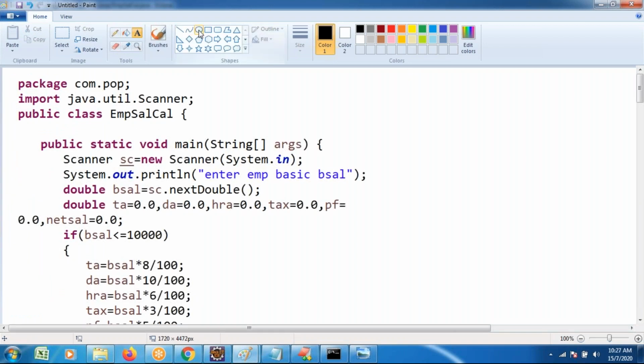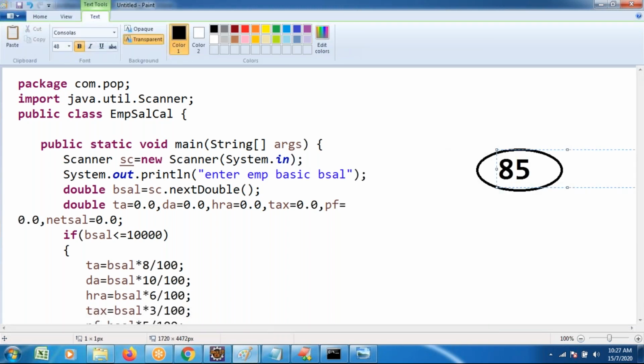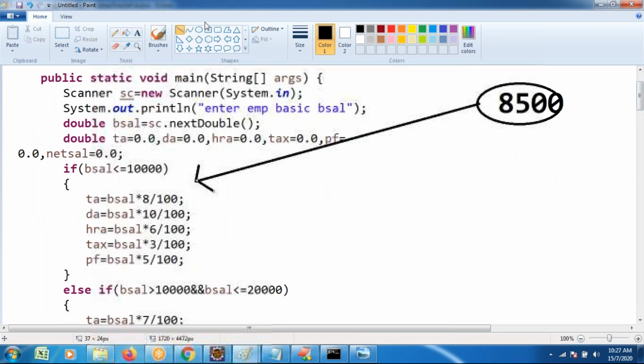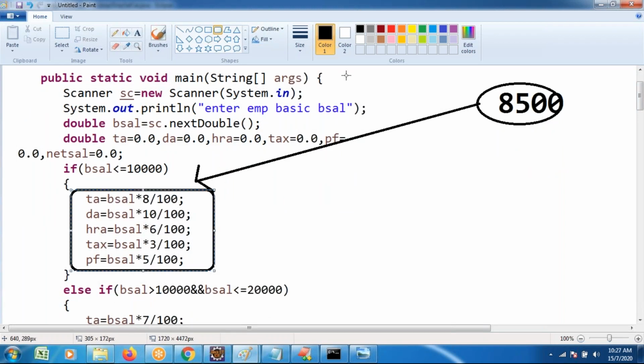Started. Suppose I enter the basic salary as 8,500. If I enter the basic salary, the cursor is immediately redirected to this one, and the calculation is done based on it.